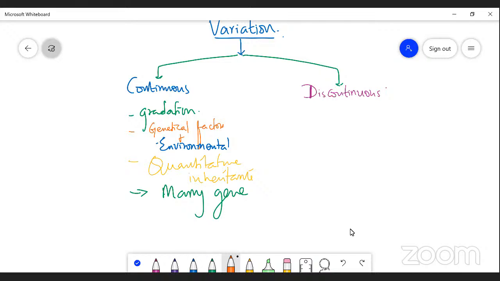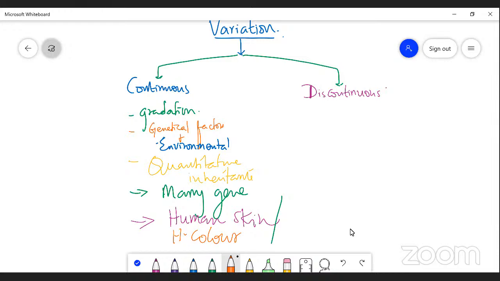For that, I would like to give some example: human skin and human color are examples of continuous variation.